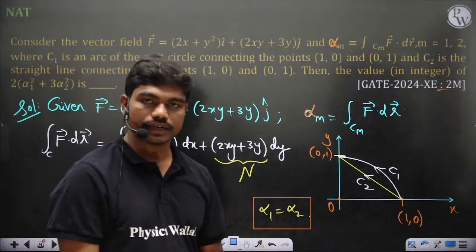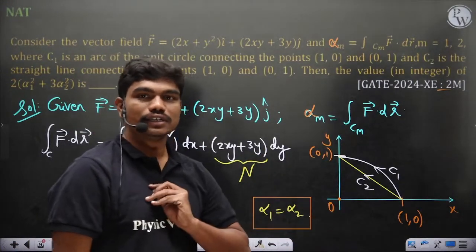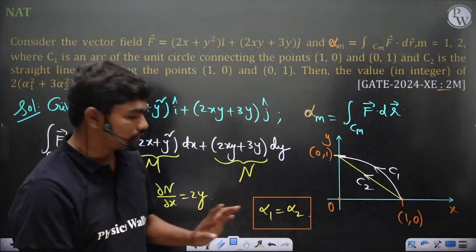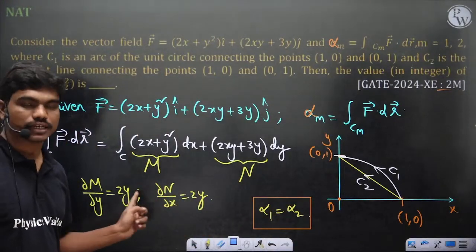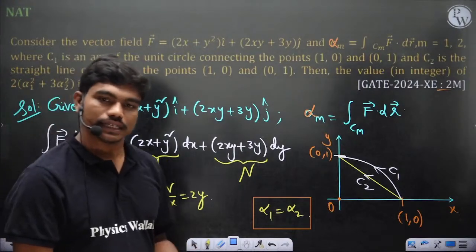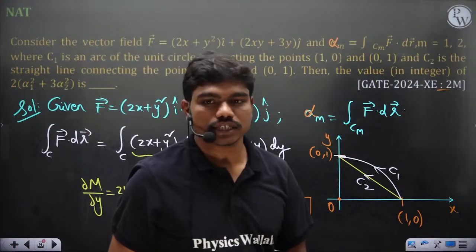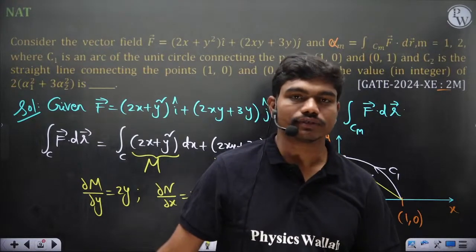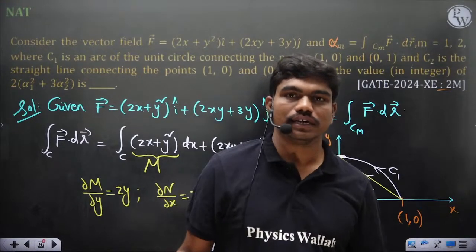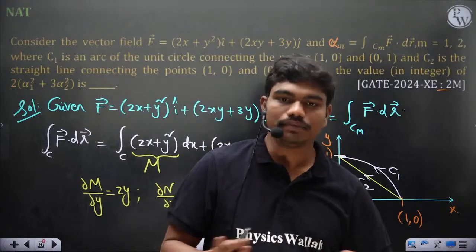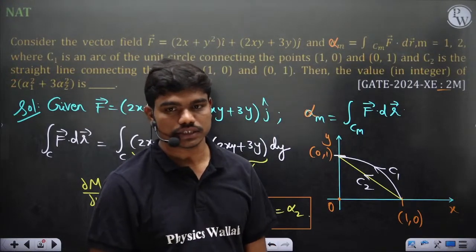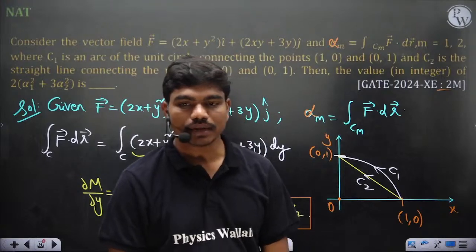In the exam in 2025, if a question comes like this, please don't by default put α1 equal to α2 or assume the integration is equal in any path. Please check the condition for exactness. Otherwise, it can happen that the vector field is not conservative and α1 and α2 can be different. Since we have solved some 2-3 PYQs where the integration is independent of the path, it doesn't mean that all questions should have the same story, so they can change. Also, Green's theorem is applicable only in a closed curve.